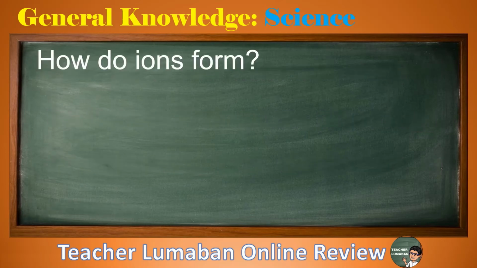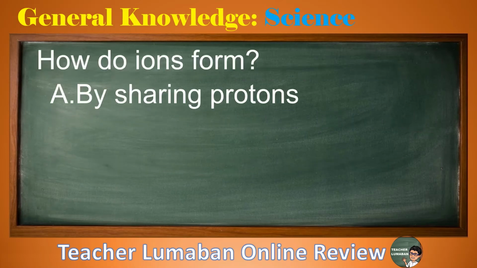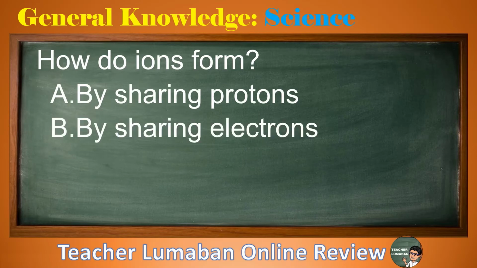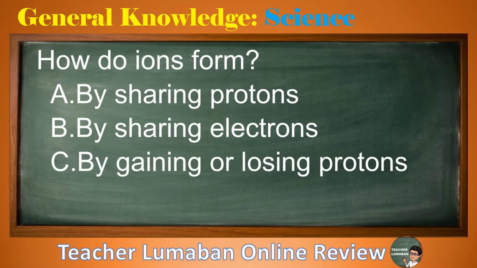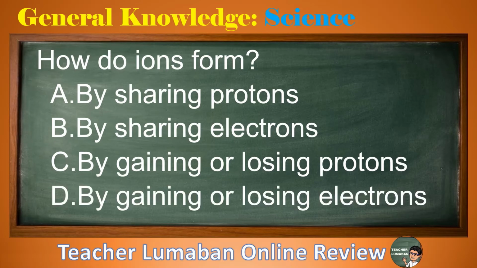How do ions form? Letter A, by sharing protons. Letter B, by sharing electrons. Letter C, by gaining or losing protons. Letter D, by gaining or losing electrons. Please choose the suitable answer to the following choices in 5 seconds.